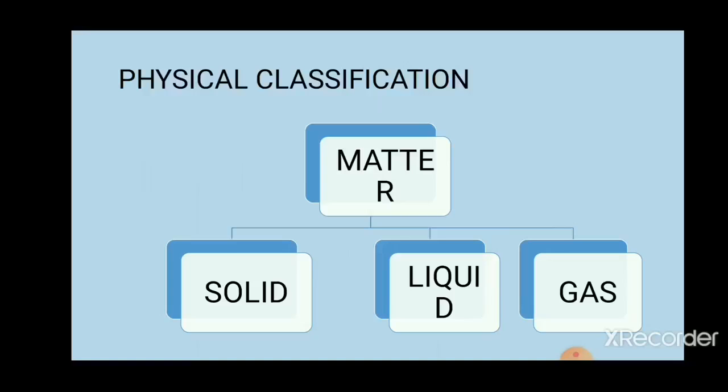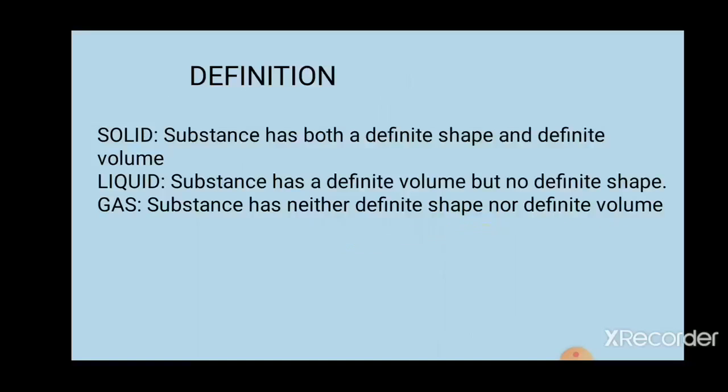This you also already studied in your lower class. Now, what are the definitions of these three states? Solid. Solid has both a definite shape and definite volume.